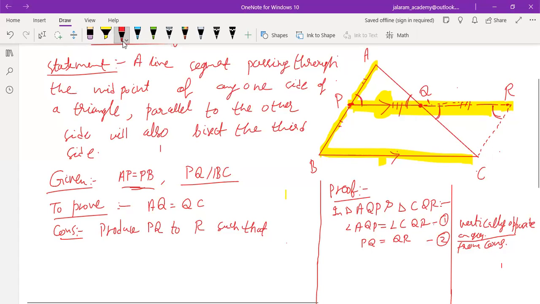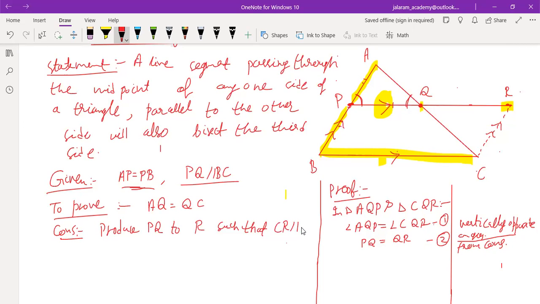Construction is: produce PQ to R such that CR is parallel to BP.